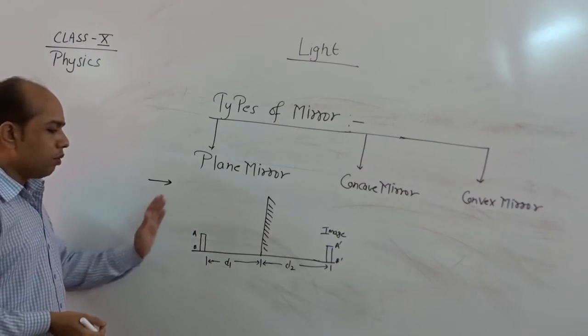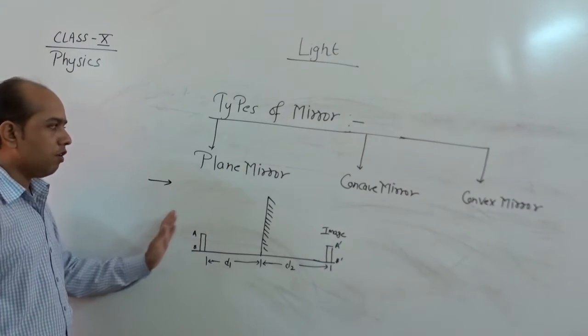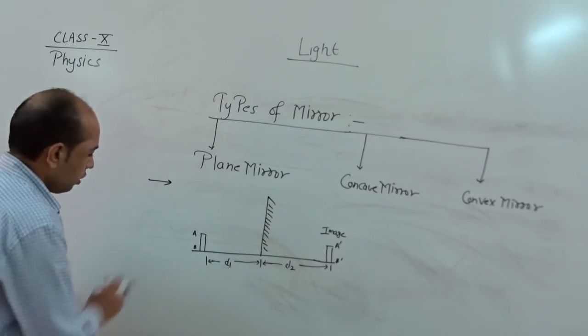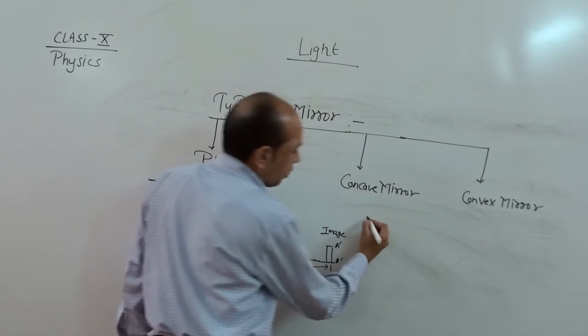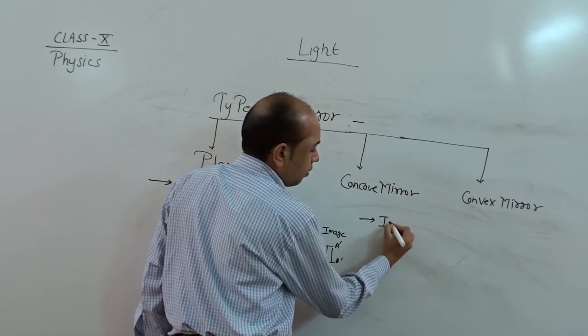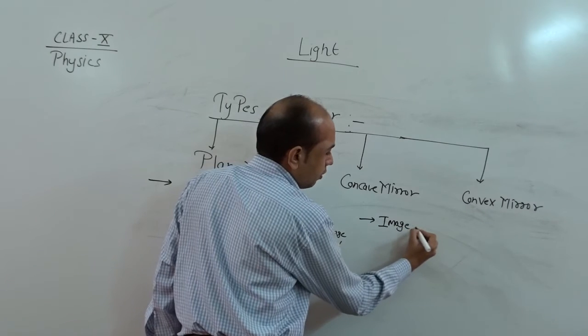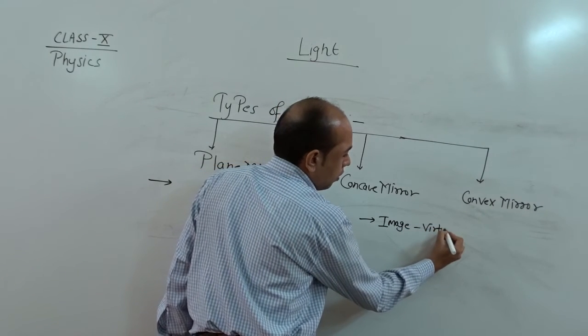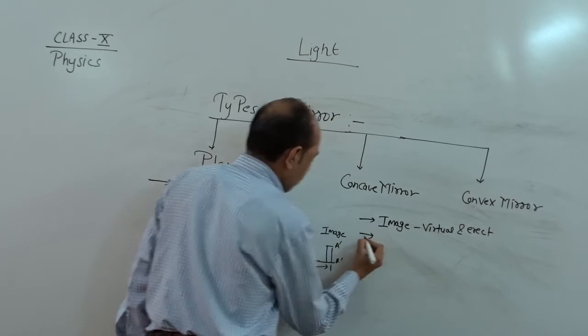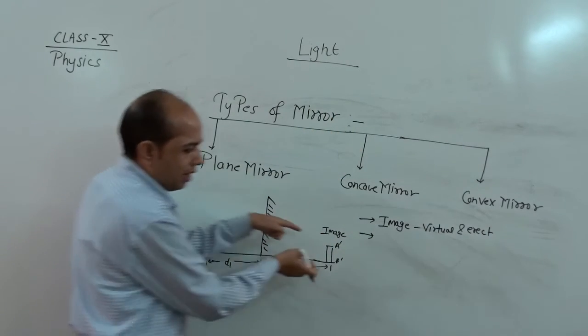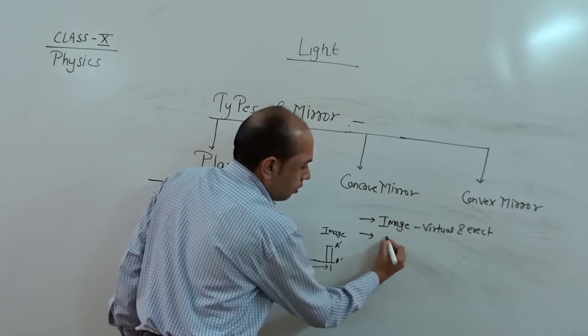When we look at any object in front of a plane mirror, there are some observations. Number one, the image is virtual and erect.